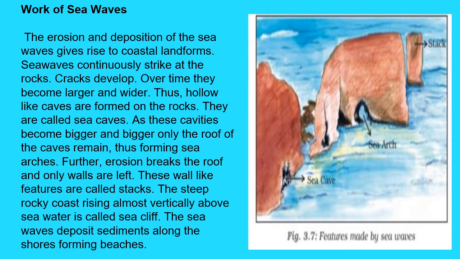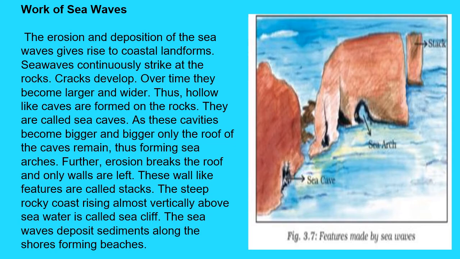Have you seen a cave? In class 6 you studied that early man lived in caves. You can see the form of a cave in the picture. It is shown as a sea cave. So they are called sea caves. Again, sea waves continuously strike at the rock, cracks develop over time, they become larger and wider, and thus hollow-like caves are formed on the rocks. They are called sea caves.